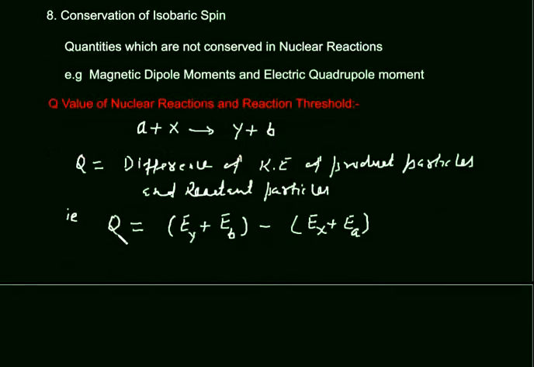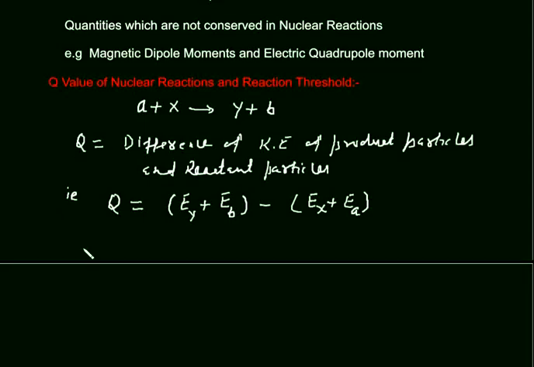In the calculation of the Q value of a nuclear reaction, we consider only kinetic energy. We do not consider potential energy, since the particles do not exert force on each other. This is our assumption. Assuming that the particles do not exert force on each other, we neglect the potential energy, and hence in the calculation of Q, we consider only kinetic energy.